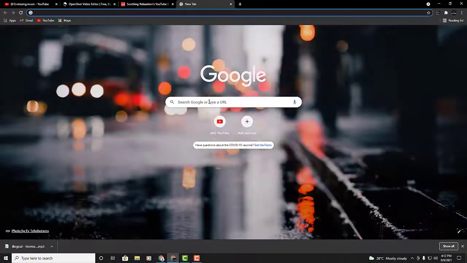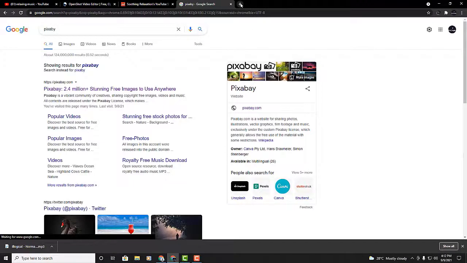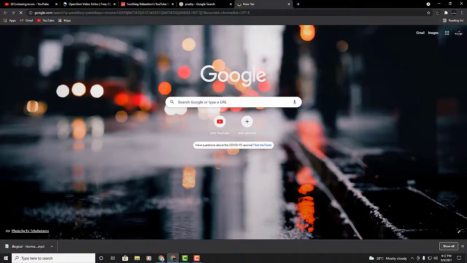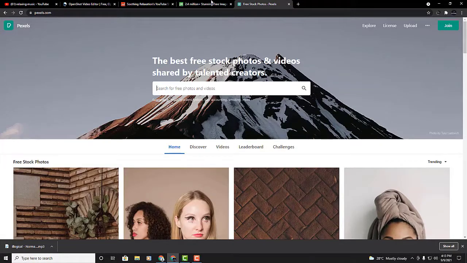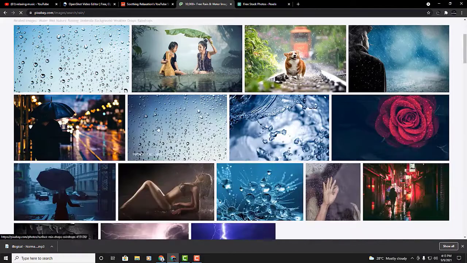Just go on Google and type Pixabay and Pexels. These are two royalty free websites. You can download copyright free videos and free images from these two websites. For example, I will type here rain. So these are the images of rain.